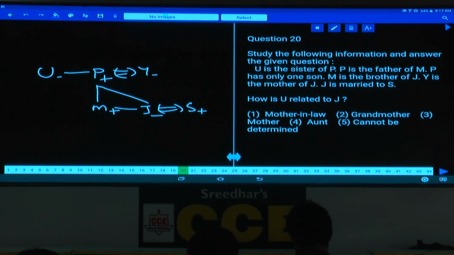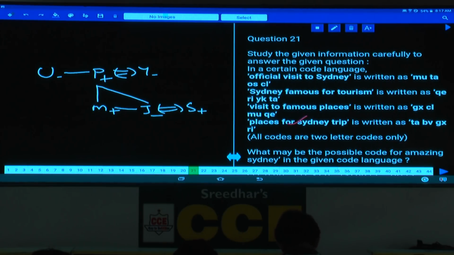Then question number 20. How is U related to J? J's father's sister, father's sister, aunt. Aunt, that is choice 4. Now this is about question numbers 19 and 20. Then 21 onwards.